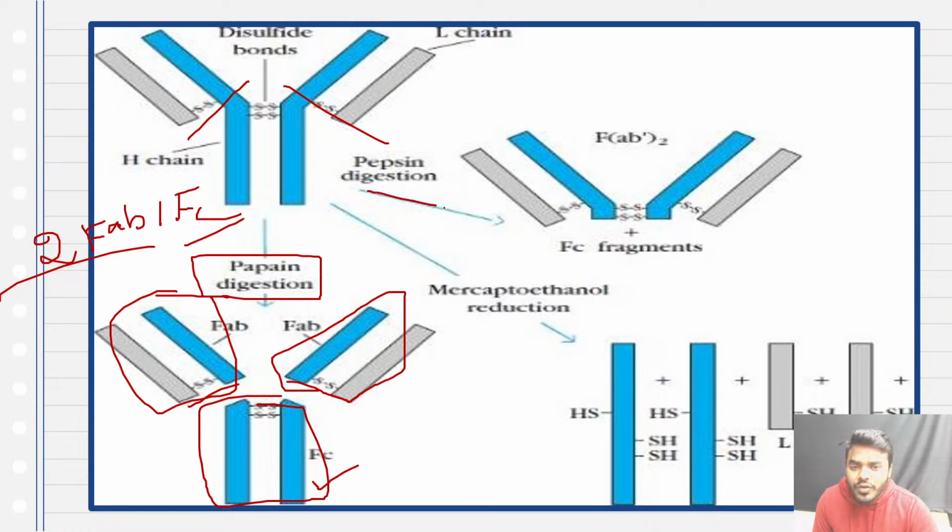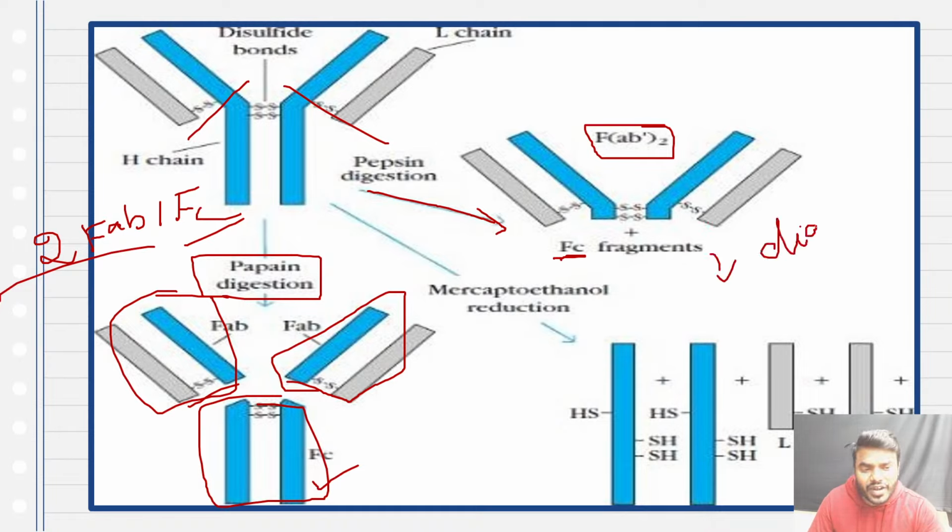But if you look at pepsin, what is the speciality of pepsin? Pepsin is not at all cleaving the FAB portions. The FAB portions remain as they are. But listen, pepsin not only cleaves the FC fragment, pepsin completely digests the FC fragment.